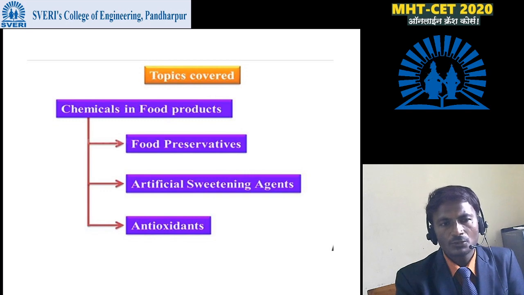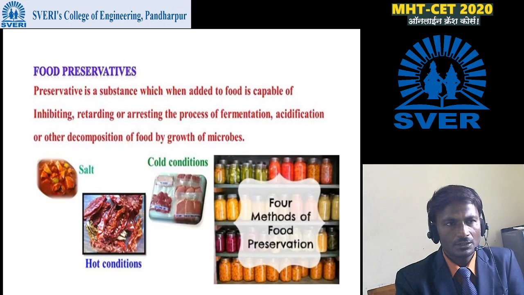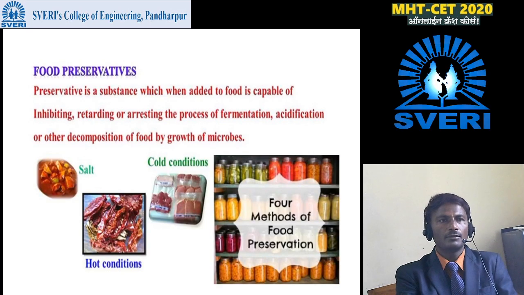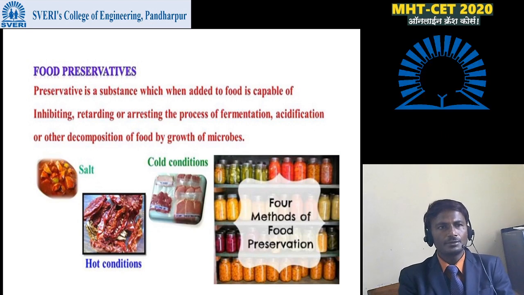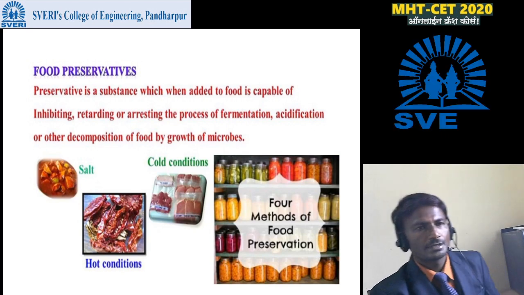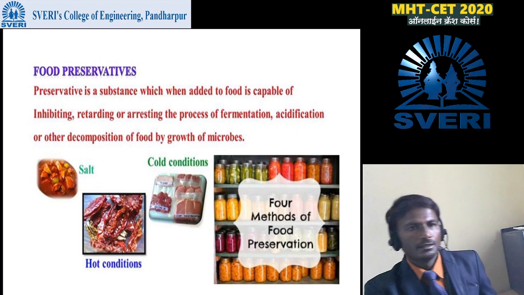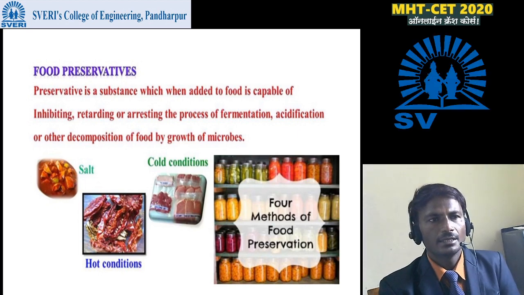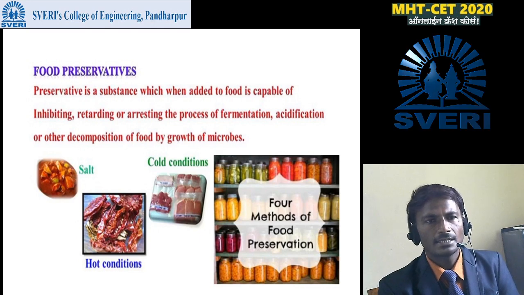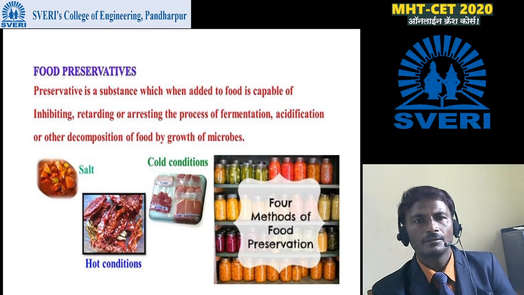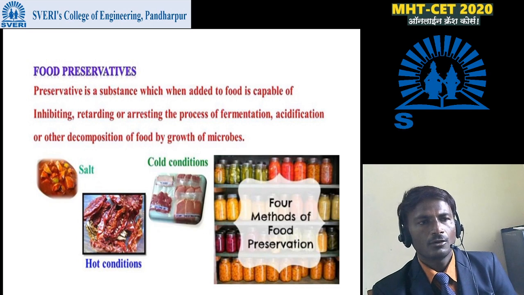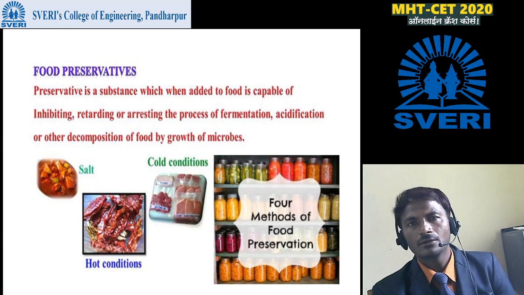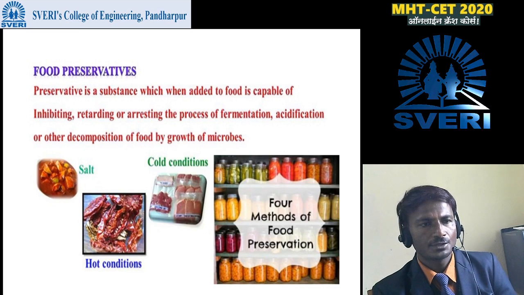Next is chemicals in food products, in the form of food preservatives, artificial sweetening agents, and chemicals used as antioxidants in food products. So let's see one by one. Food preservatives. A preservative is a substance which, when added to the food, is capable of inhibiting, retarding or arresting the process of fermentation, acidification or other decomposition of food by the growth of microbes.